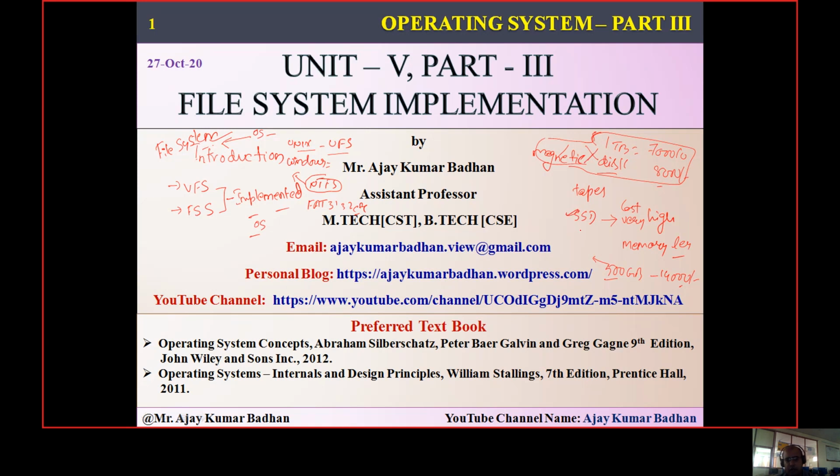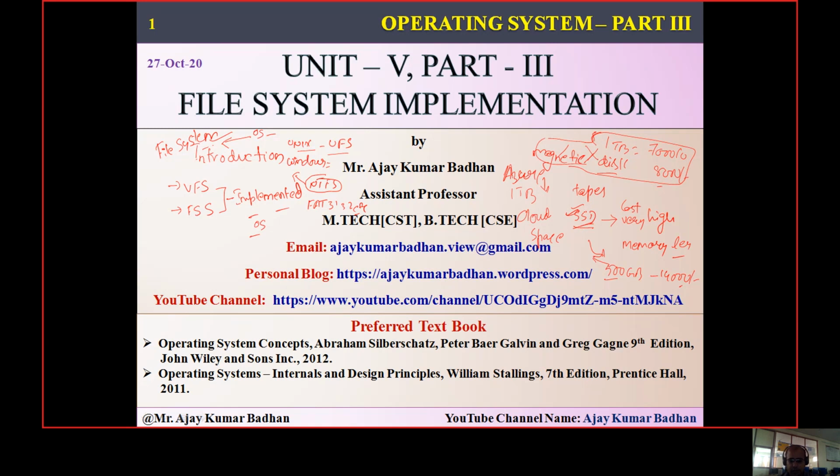You may get a doubt: sir, we are having less memory, 500 GB. But nowadays, whenever you buy any kind of device, they provide you some 1 TB of external space, like cloud space, right? If you go for Azure and all, they provide 1 TB of cloud space and you can store the information there. That's the reason they have reduced the size of the magnetic disk to SSD.